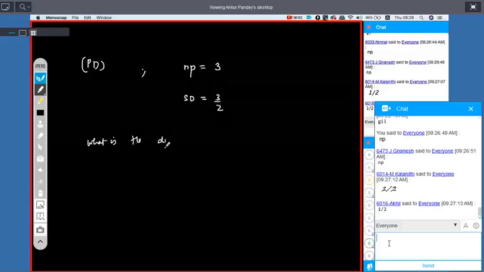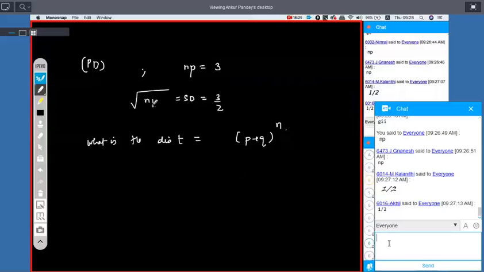The distribution is P plus Q to the power n. That is what they are asking. Beautiful question. Solved. If you know this, it is solved.